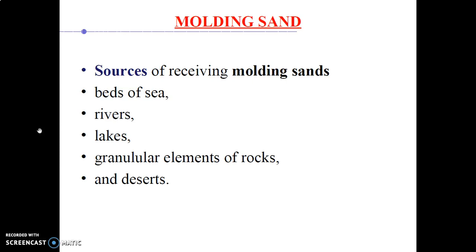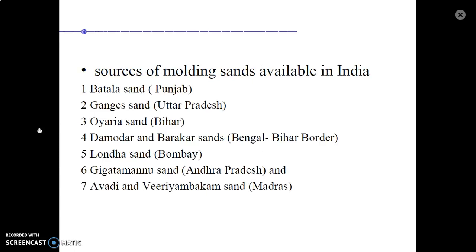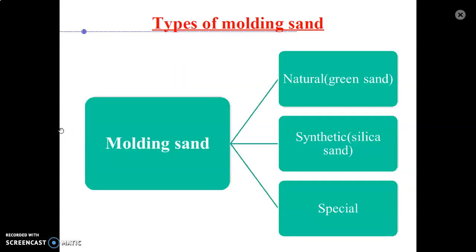So these are the five natural locations from where you can get the molding sand. In India you will get molding sand in places like Punjab, Uttar Pradesh, Bihar, Andhra Pradesh, Madras. From different places you will get different sand which can be used for molding.